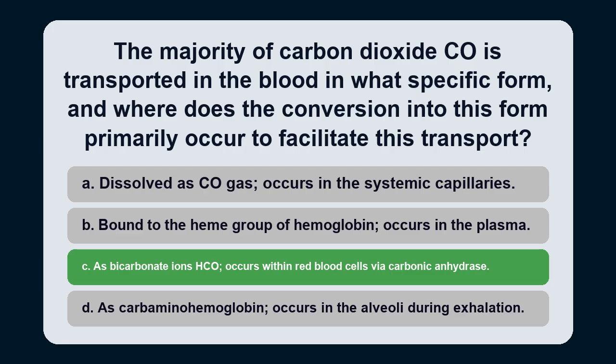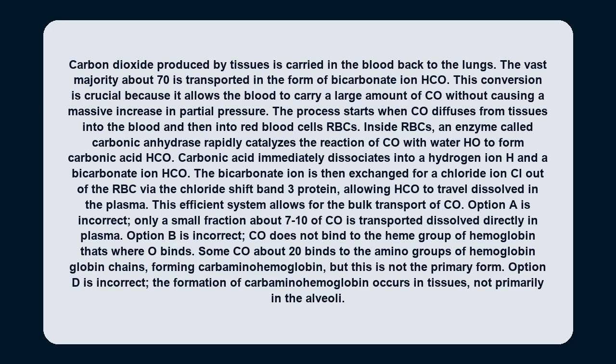The answer is C. Carbon dioxide produced by tissues is carried in the blood back to the lungs. The vast majority, about 70%, is transported in the form of bicarbonate ion (HCO3-). This conversion is crucial because it allows the blood to carry a large amount of CO2 without causing a massive increase in partial pressure. The process starts when CO2 diffuses from tissues into the blood and then into red blood